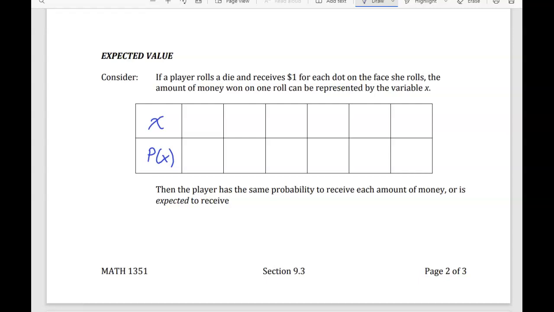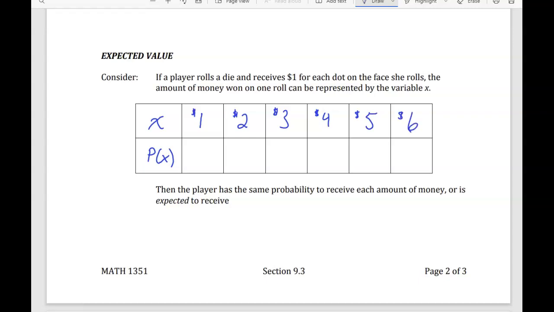So if we roll a die and she receives $1 for each dot on the face that she rolls. Okay, so we roll a die. If she rolls a 1, she gets $1. If she rolls a 2, she's going to get $2. Rolls a 3, she's going to get $3. Rolls a 4, rolls a 5, rolls a 6.